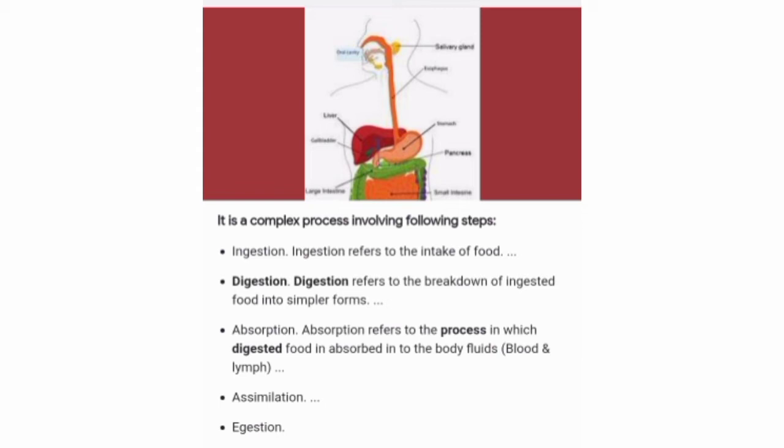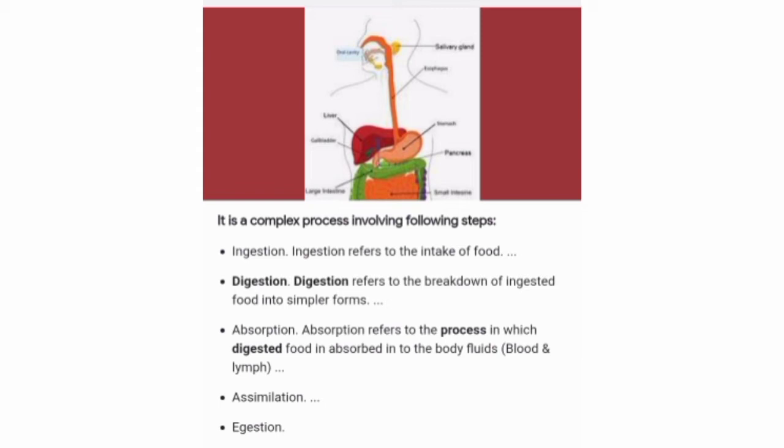Third is absorption, the process by which soluble molecules present in the digested food pass into the body fluids like blood is called absorption. In human beings, absorption takes place in the small intestine. The digested food can now pass into the blood vessels in the wall of the intestine. This process is called absorption.